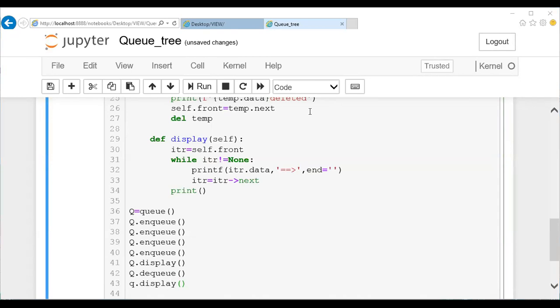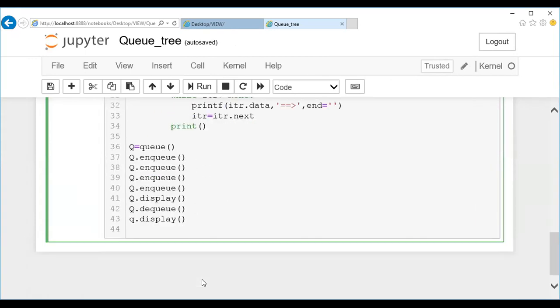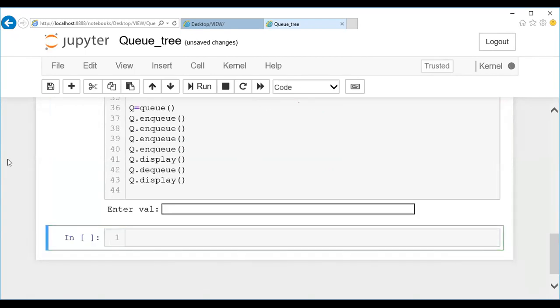Soumya, did we make some mistake? Yes, guys. I mentioned the wrong syntax, that is all about C++. Okay, fine. Dot. itr is equal to itr.next. Fine, we'll execute this one. We made small mistakes. Fine, we'll have modified everything. So enter value. Let me mention 100.